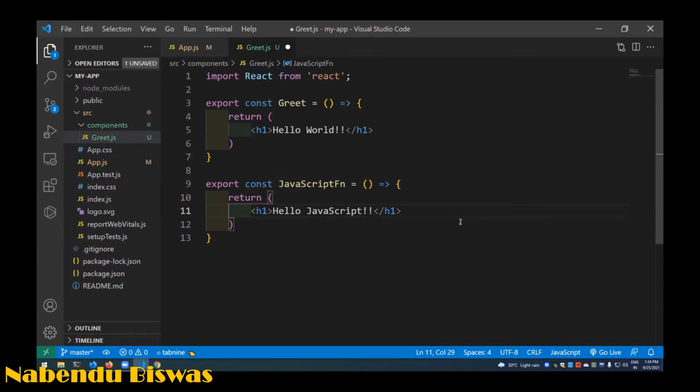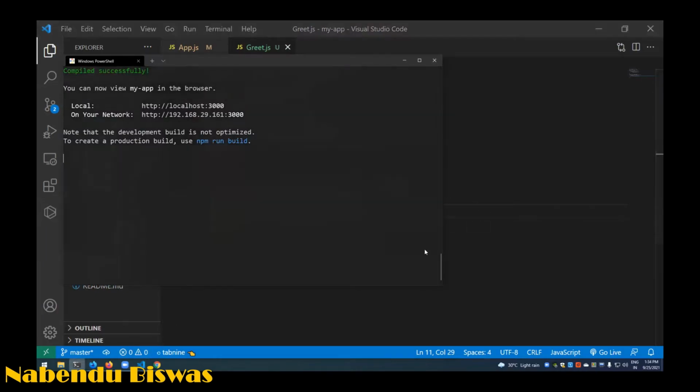This you can do, but generally we don't do this kind of thing. We do it at some places, but not in functional components that much.